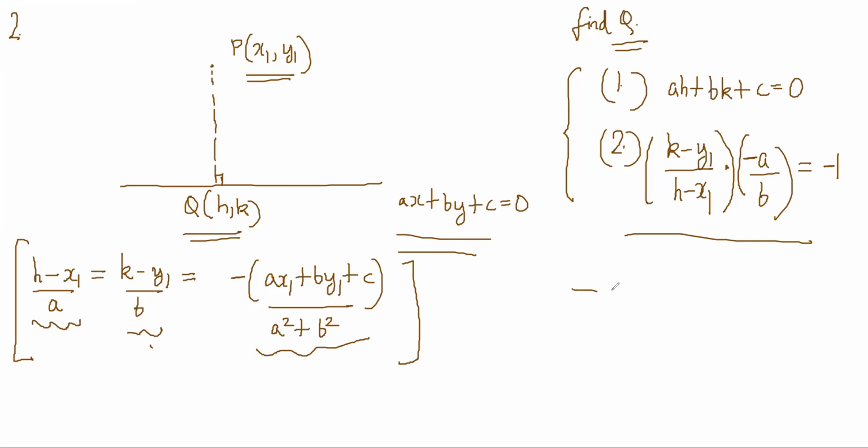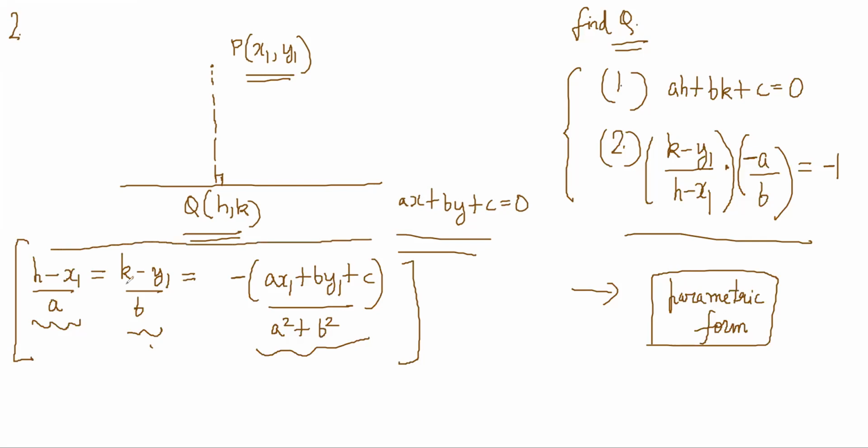First of all, this form should remind you of something. It looks like that parametric form type of situation, no? So write this formula down first of all, and after that, let's think about how it